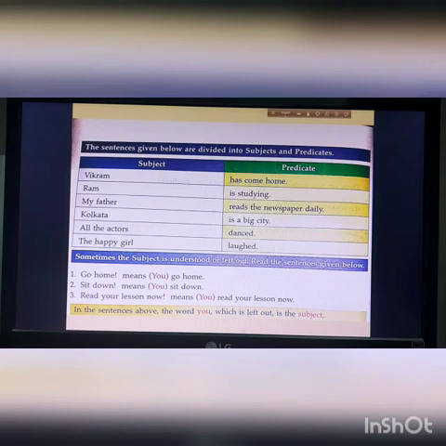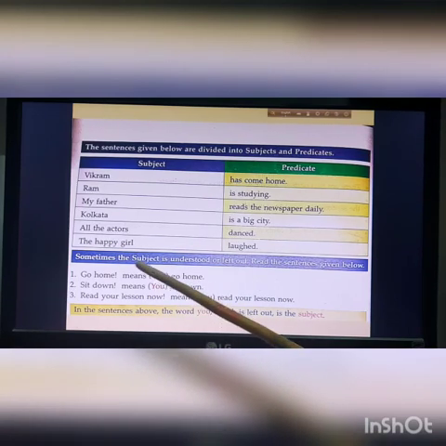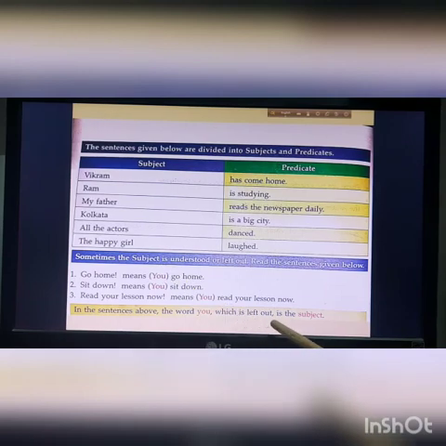So you is the subject here. Read the lesson now. Who will read the lesson now? Rohan, read the lesson now. So Rohan is the subject here, or you read the lesson now. You is the subject here. In the above sentences, the word you or the subject is left out. Okay.